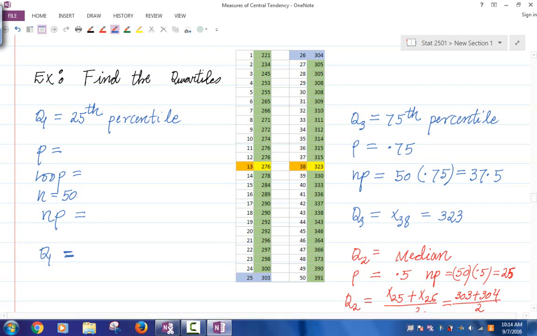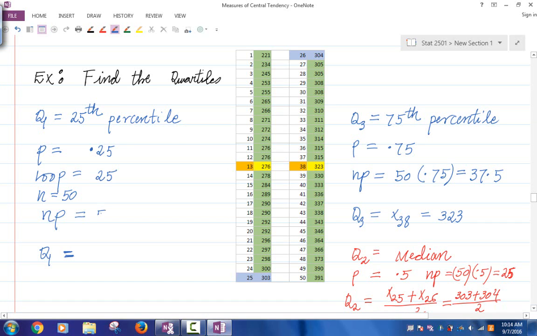So n is 50, and let's say I want to find Q1. I want to find Q1, that's the 25th percentile. In that case, what's the p-value? In that case, p is 0.25, right? I want to find the 25th percentile, so p is 0.25. Obviously, 100p is 25, right? What is n times p?